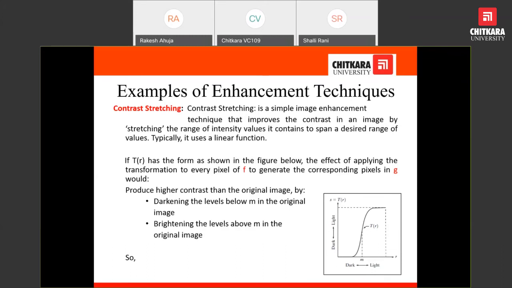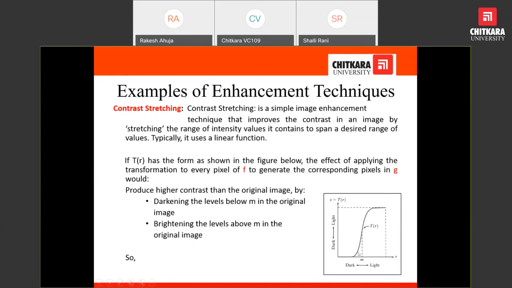White is white with respect to black and black is black with respect to white. Both colors are very visible to us. So if we provide more contrast to our image, it is a better quality image.